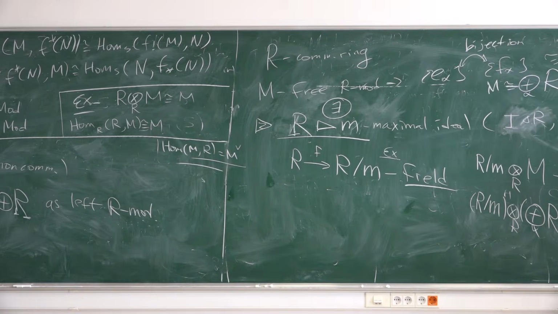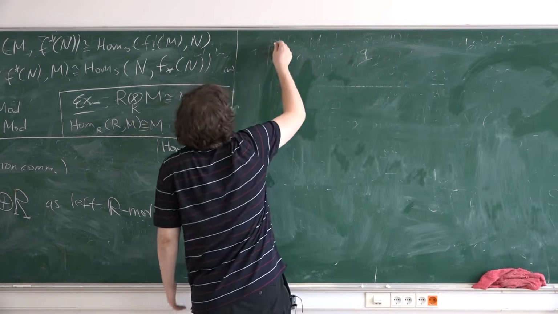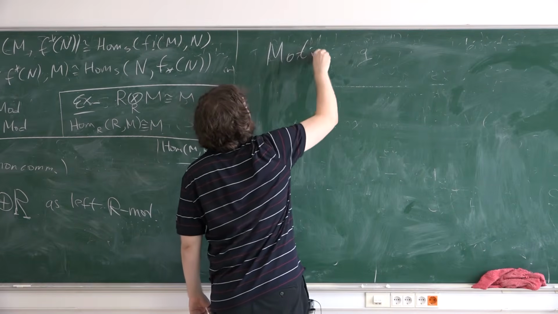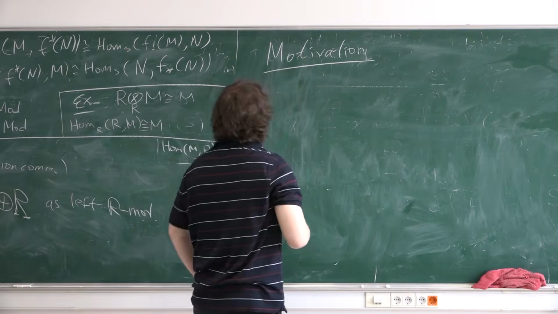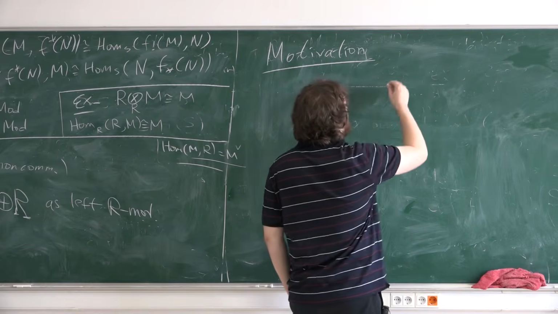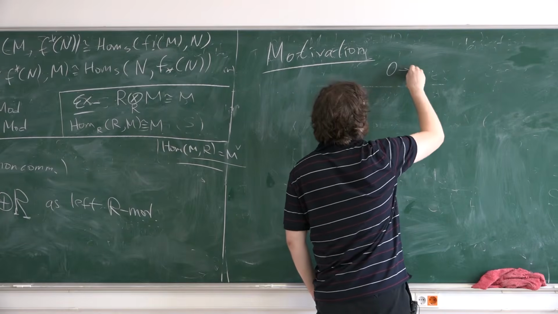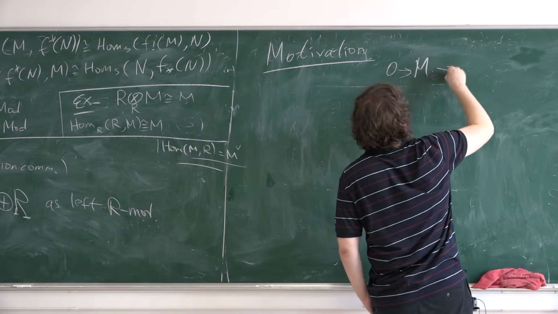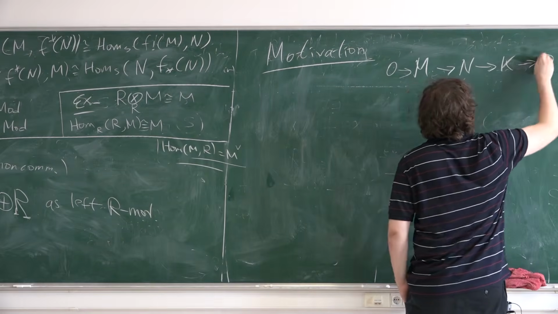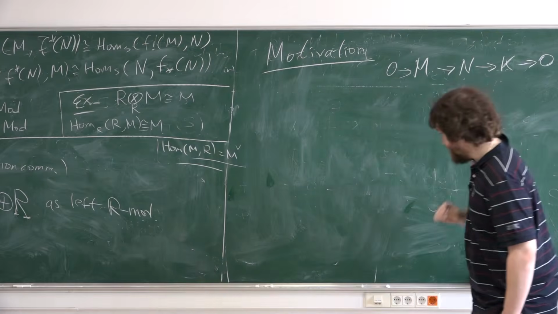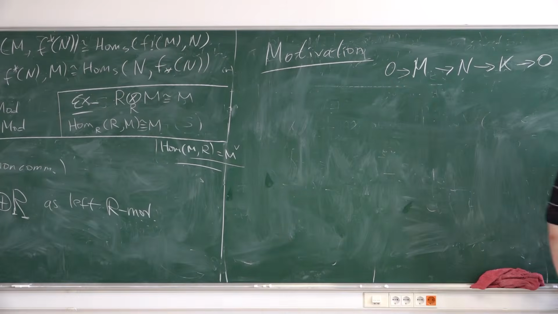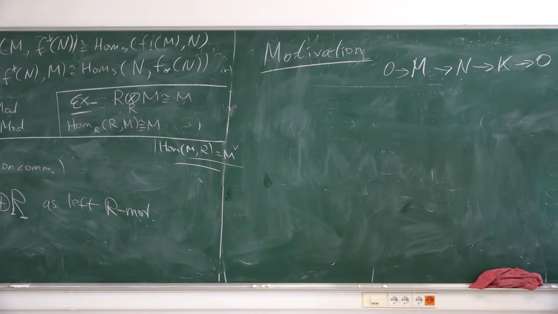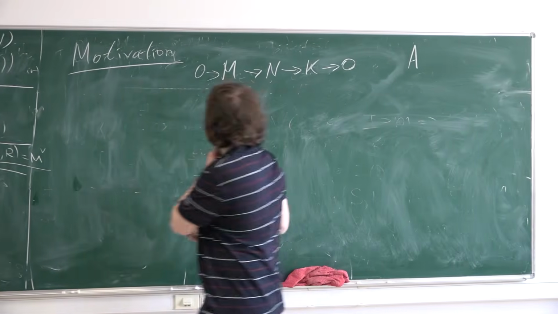Okay. Motivation for homological algebra, and then we will start homological algebra. It is a kind of end of ordinary algebra. Now we need to start homological algebra. The main motivation for homological algebra is the following result. Consider a short exact sequence of left modules over some ring, and consider another module, A.